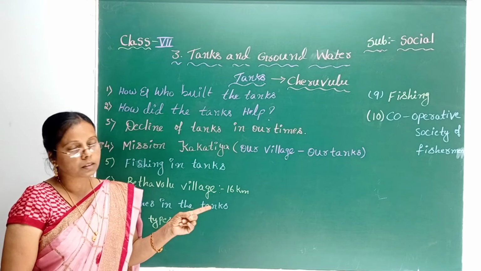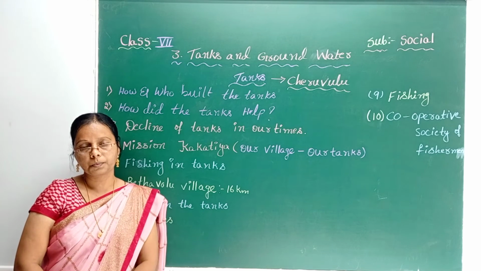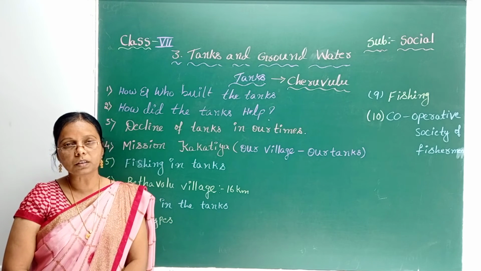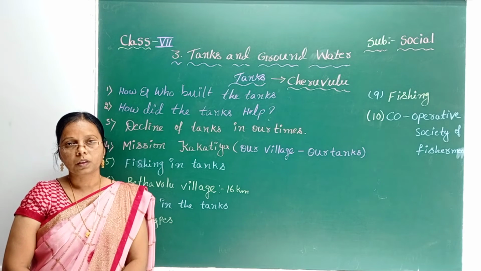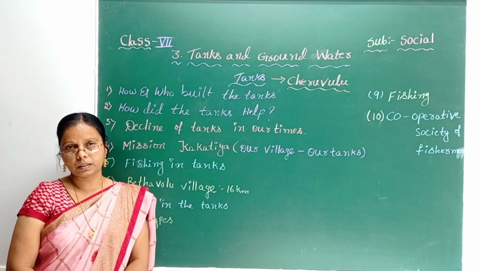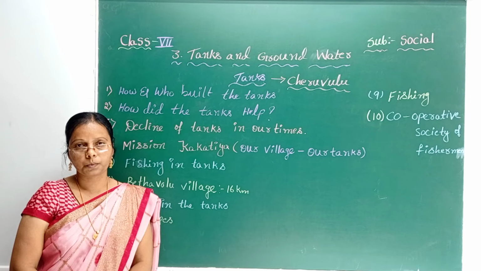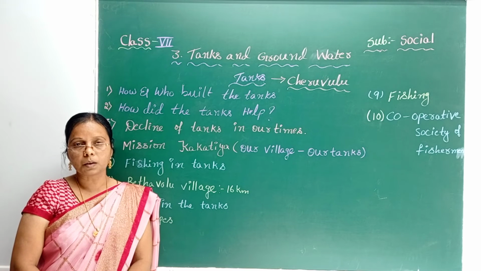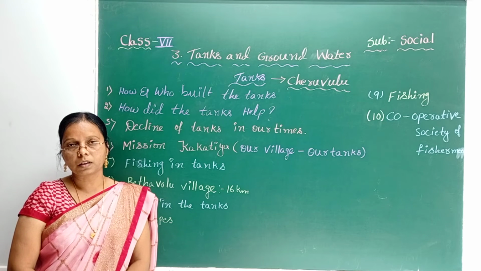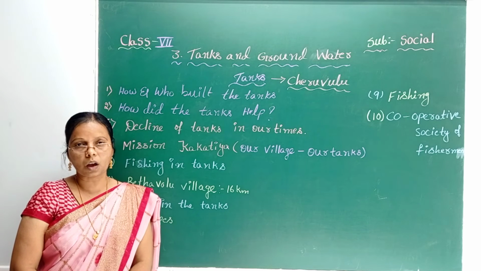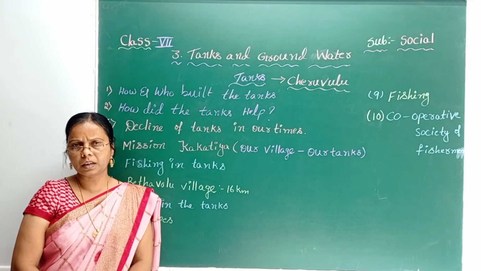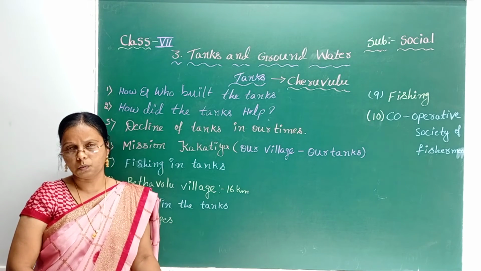And the next one is how they are fishing, meaning the method that they are following. They have two kinds of methods in fishing. Some fishermen catch the fish in shallow water, meaning there is no depth to the water.